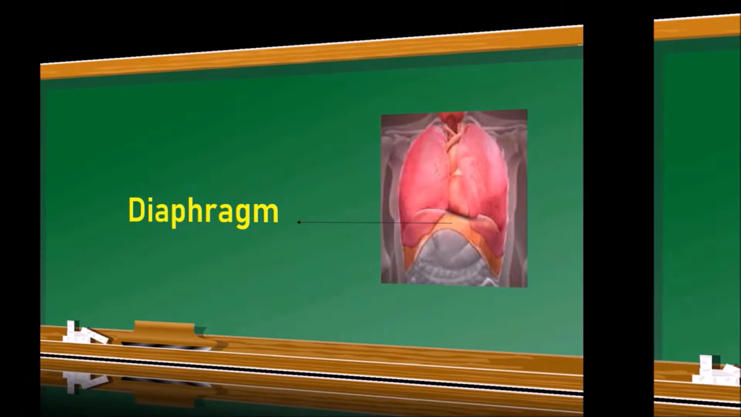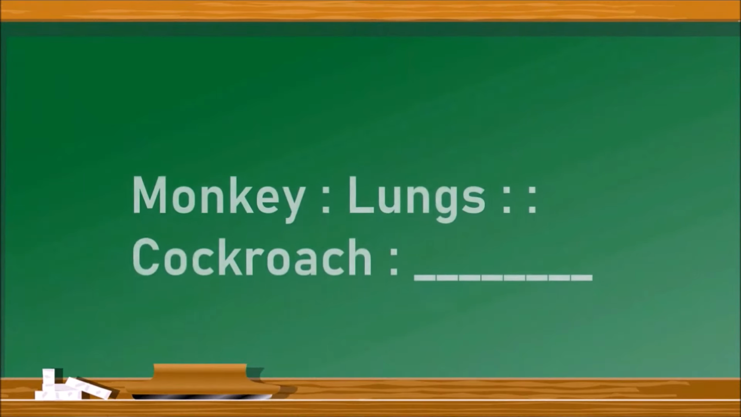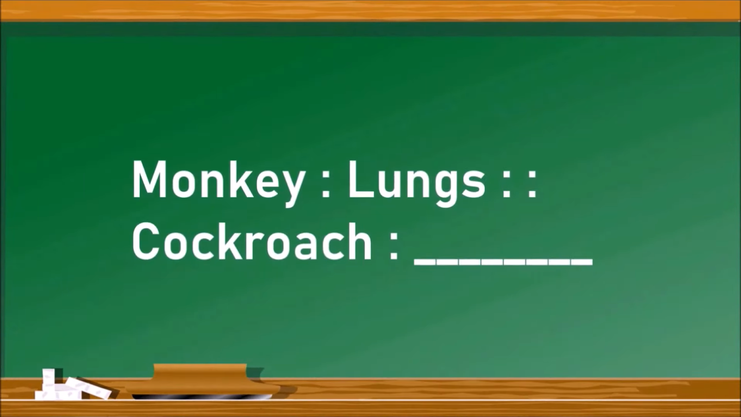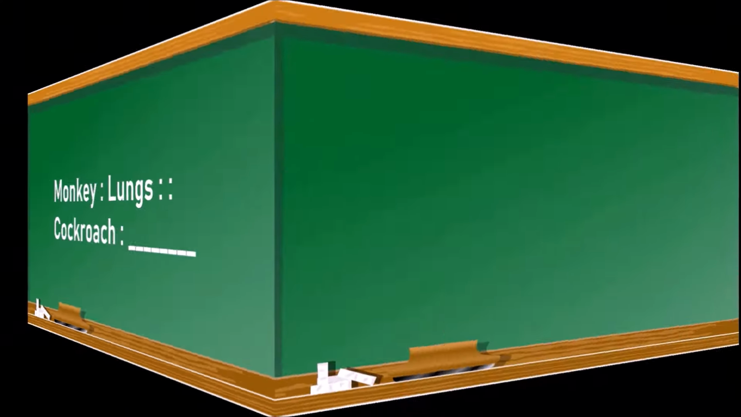The next question, monkey is to lungs, so as cockroach is to. It means in monkey, it is a mammal. In monkey the respiration takes place through the lungs. Then in cockroach, what are the respiratory organs? Cockroach is an insect, arthropod. It contains tracheal system as the respiratory system. So the trachea are the respiratory organs.